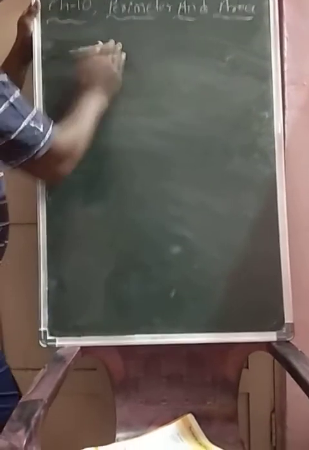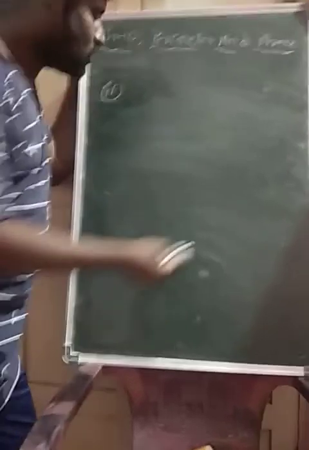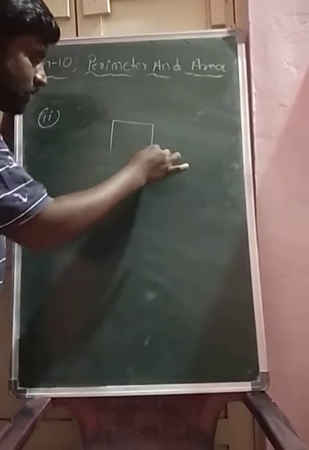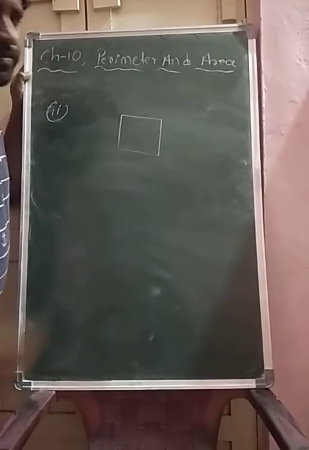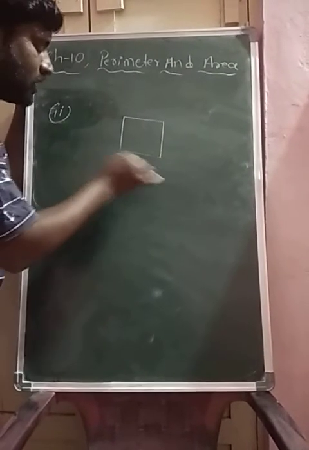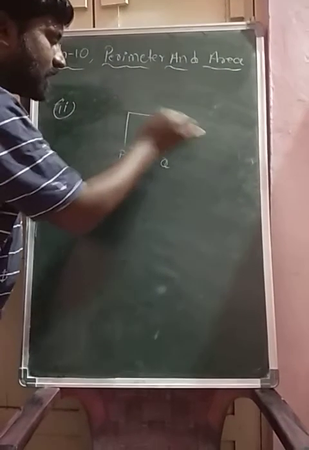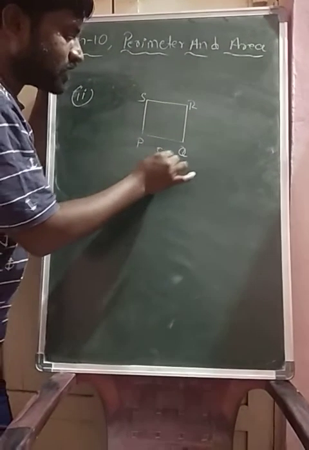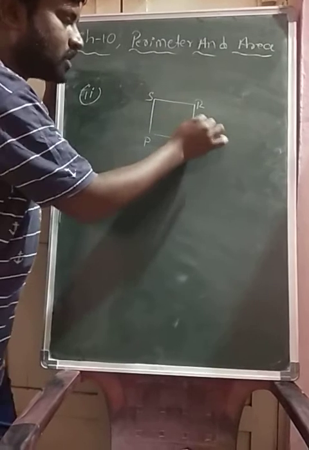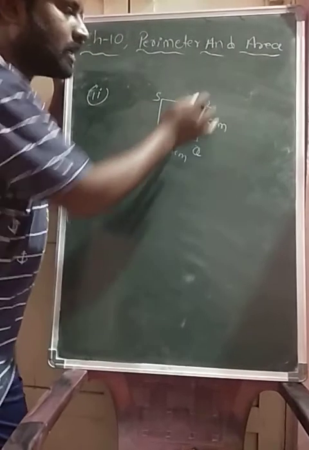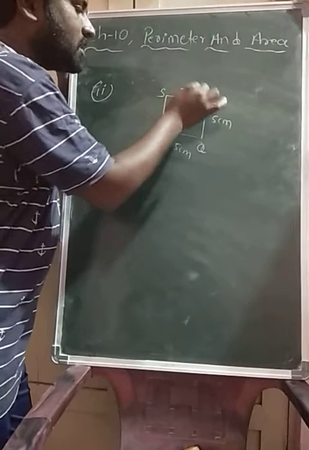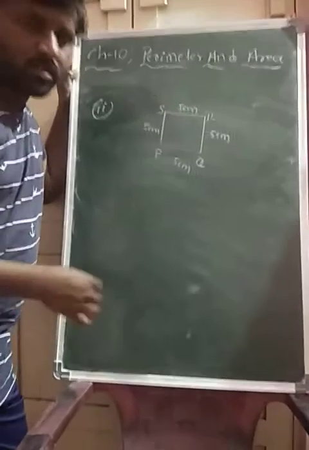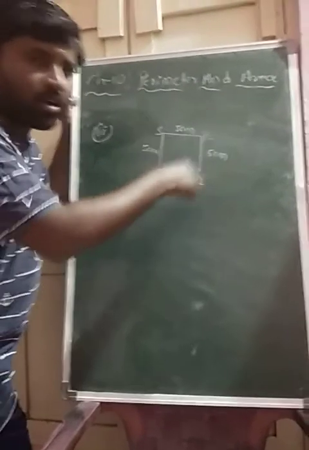Now see one more question, Anna. So now find the perimeter of a given figure. So figure is, that is what na, PQRS is a plane figure with the side PQ is equals to 5 centimeter and QR is equals to 5 centimeter and RS is equals to 5 centimeter and SP is equals to 5 centimeters. So by adding the lengths of all sides,